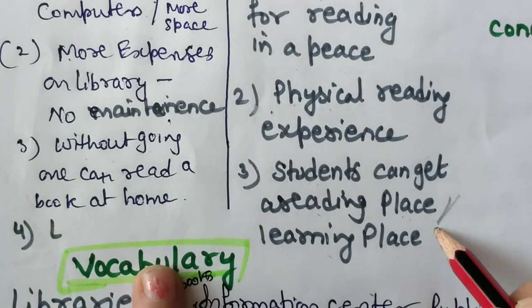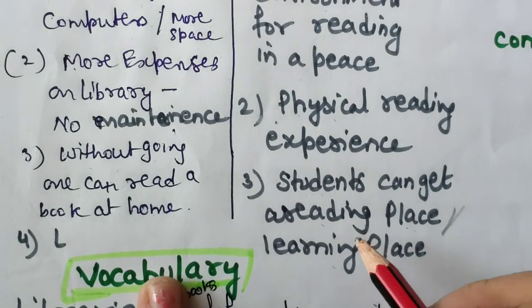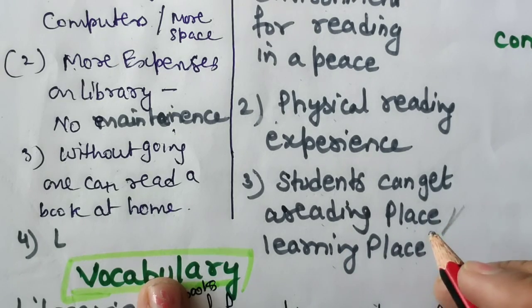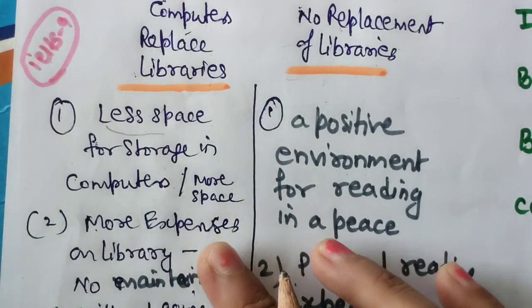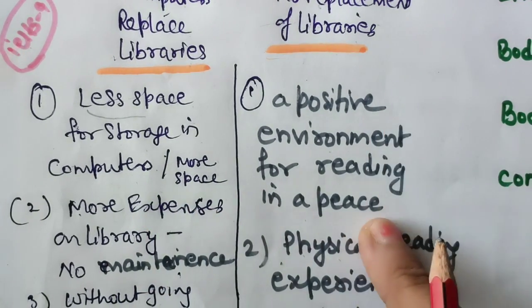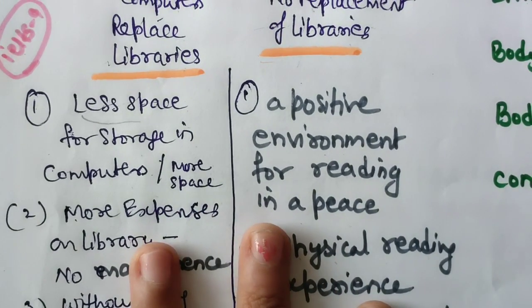But in a library, you will purely get a learning experience, a learning place to do anything. So these are my points, and I will explain them one by one. So first body paragraph and second body paragraph. Now what is the format of this?